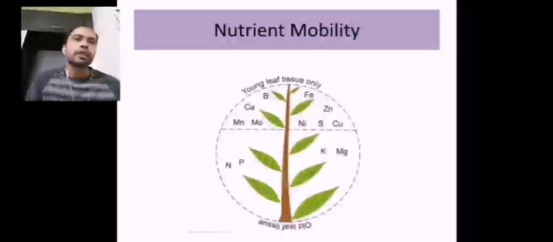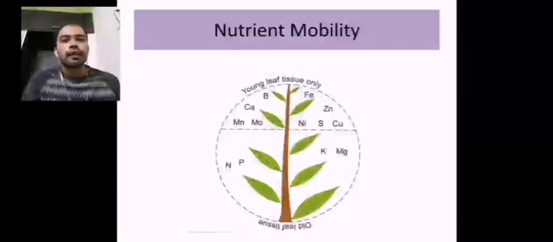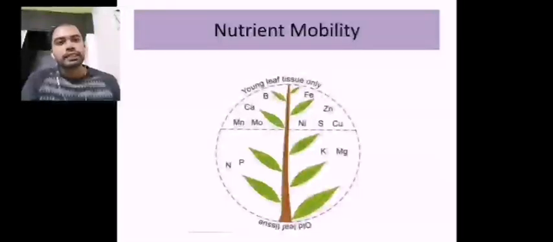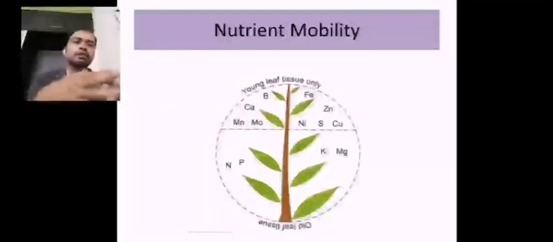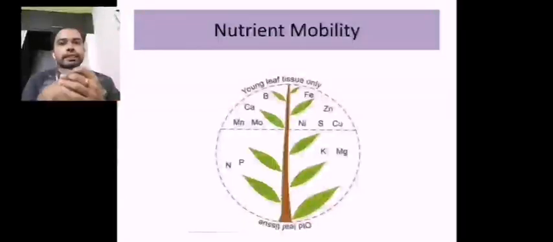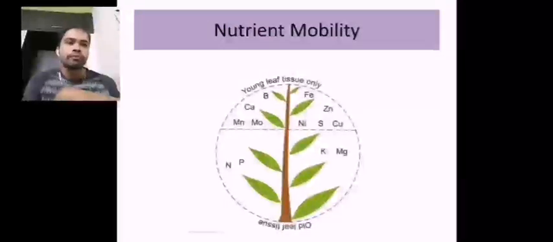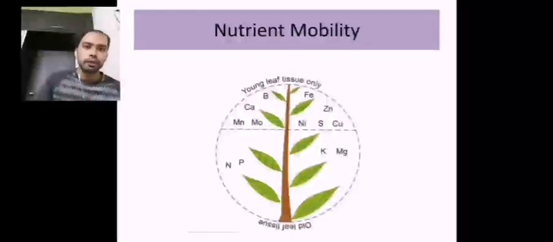the precisely mobile nutrients are nitrogen, phosphorus, potassium and magnesium, and the intermediately mobile are manganese, molybdenum, copper, nickel and iron, like that. So depending upon this, the form of application and also the mode of application of the nutrient should vary. Okay, so if you can apply an immobile nutrient to the essential plant part, that can help very much. So that is where hydroponics and also foliar application of the nutrients will come into the picture.